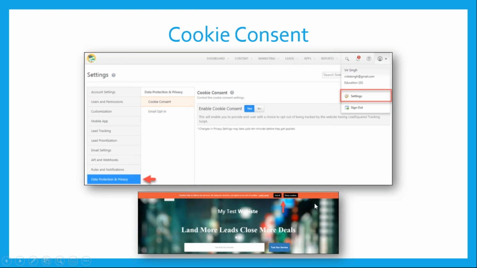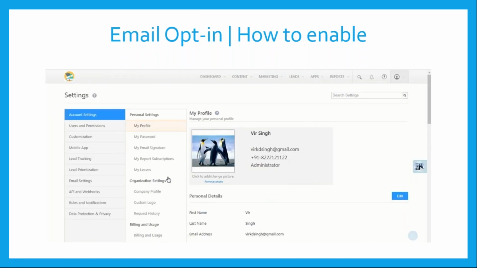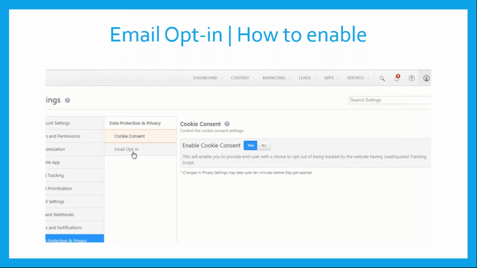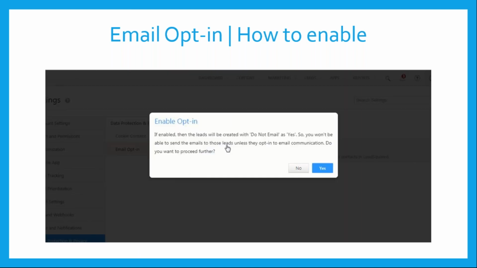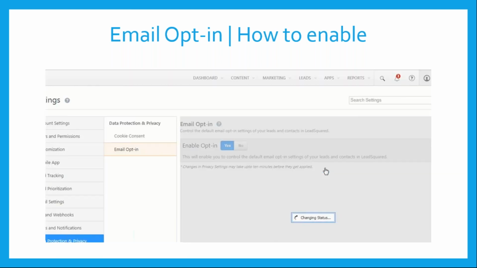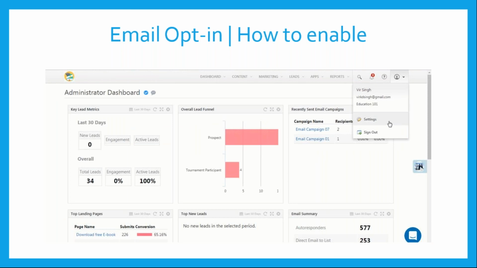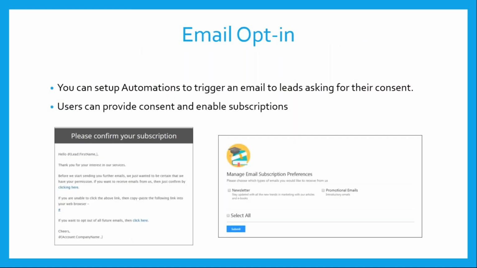And another feature which is again with respect to protecting the privacy is email opt-in. You can also have this feature for your leads who are primarily based in countries which are regulated by any such privacy laws. You can take their permission before you send them any email. So this also can be enabled on LeadSquared. This is how it looks.